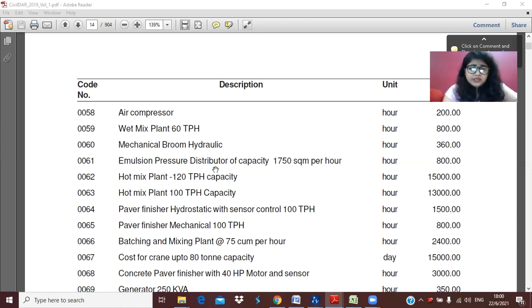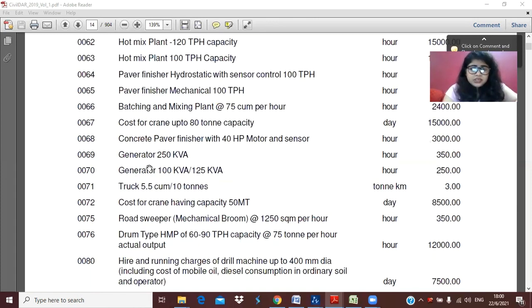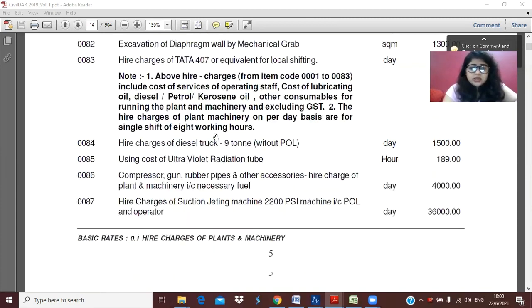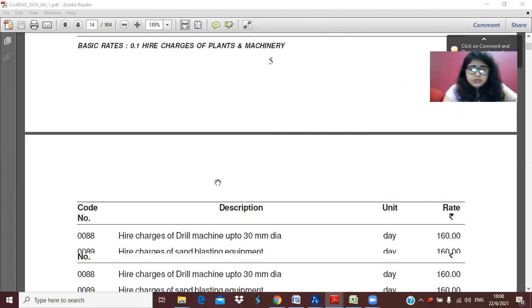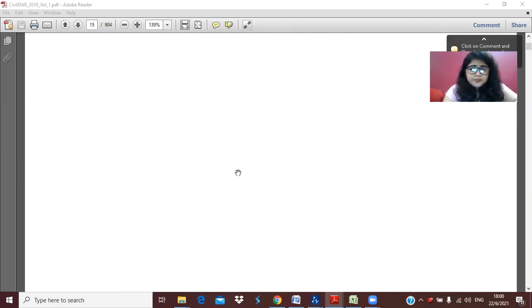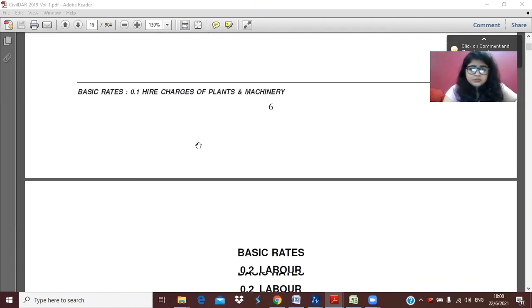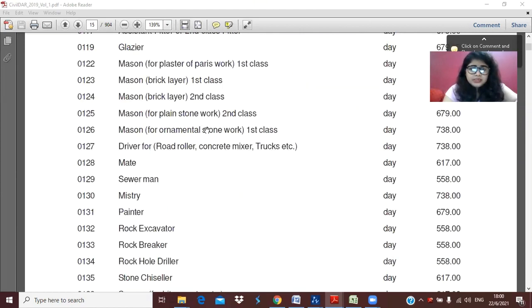It will be different everywhere. Next, you can see these are the machines that we use, and these are the levers.